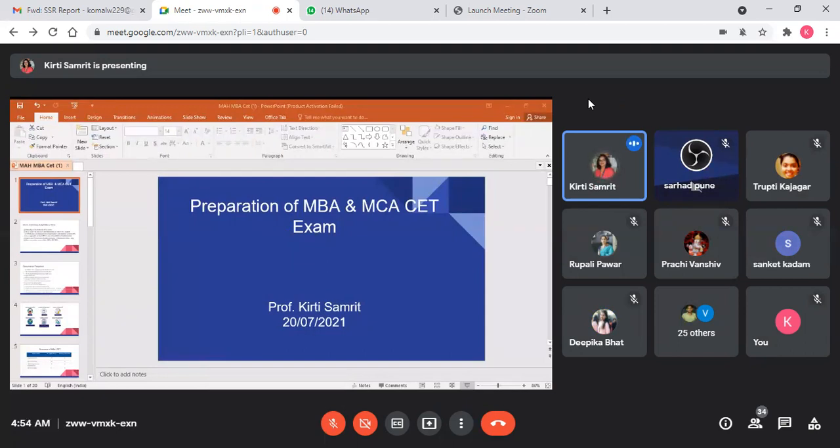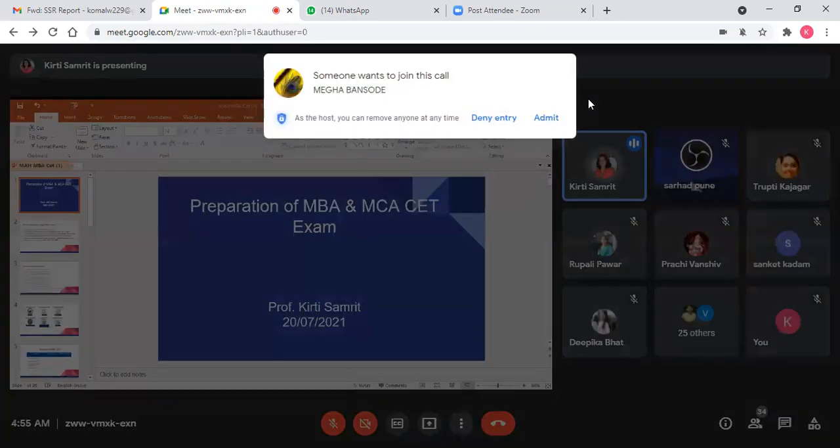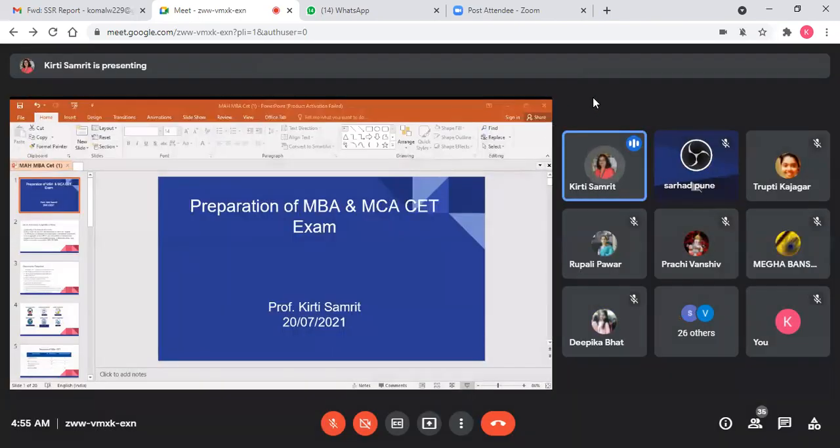Those who belong to different categories need a caste certificate. In case of SC category, only the caste certificate and validity are required. You can note it down. In case of OBC categories, NT categories, and SBC category, the caste certificate, non-creamy layer certificate, and validity, all three documents are a must.